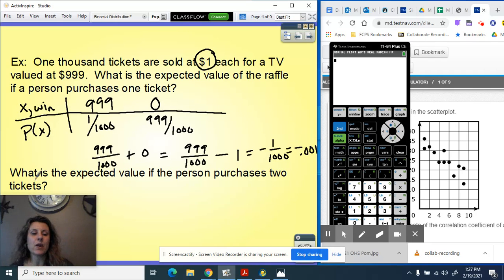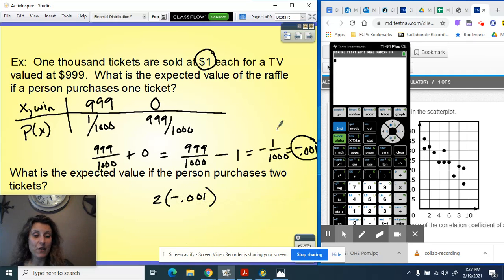Okay, this next question I just said, what is the expected value of the person who purchases 2 tickets? Now, you could set up a new probability distribution thinking about what could happen. However, since we know that this is the average winnings per play, we could just multiply that by 2.